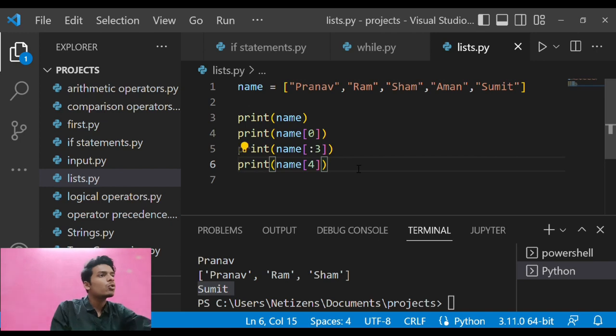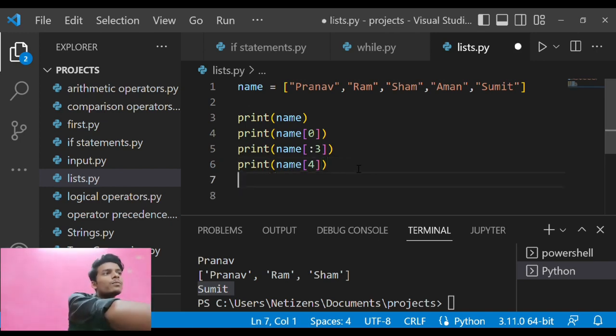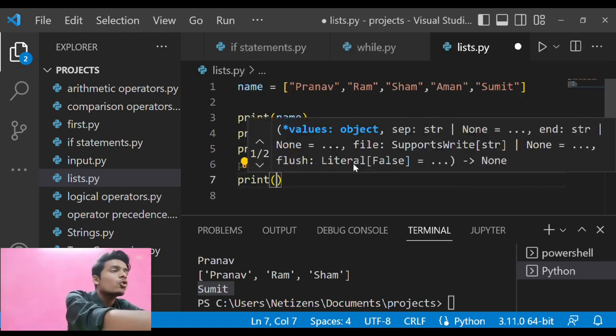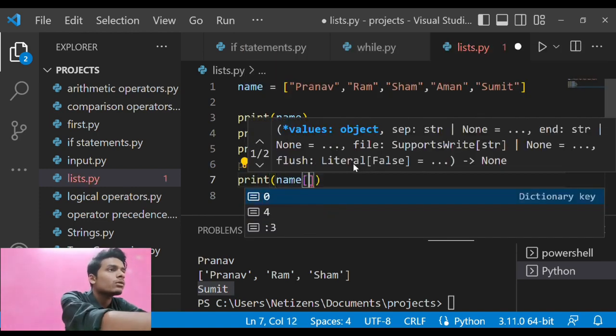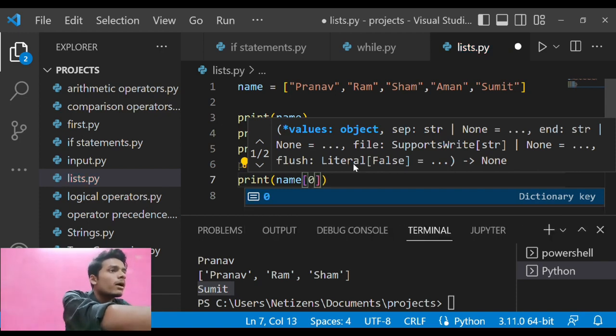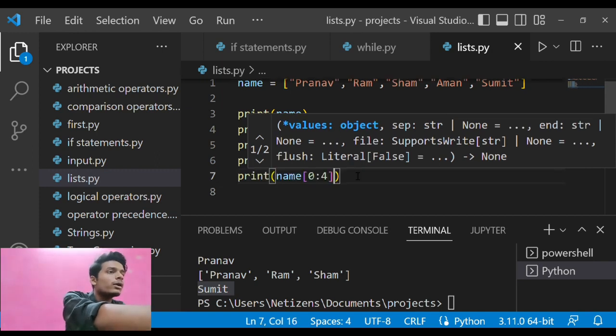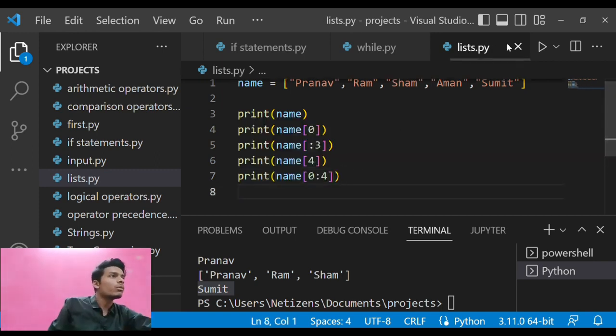Now suppose I want to write the names of students between, understand this word, between 0 and 4. I want to find the names of students who are between these two numbers.